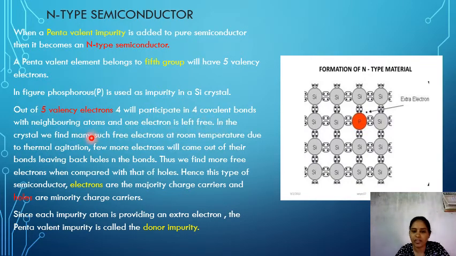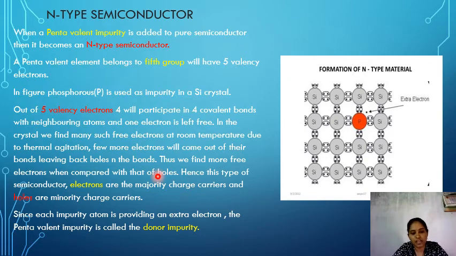In the crystal we find many such electrons. Here this is 1 atom. For an entire crystal we find many such free electrons, and we also get more free electrons due to thermal agitation. So in N-type semiconductors we get more free electrons when compared to the holes.